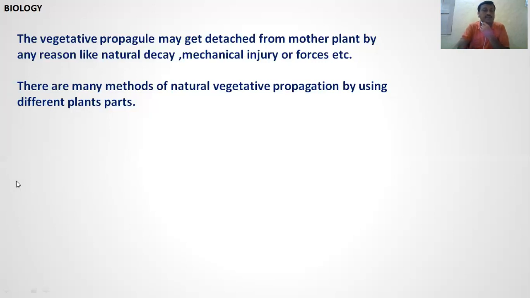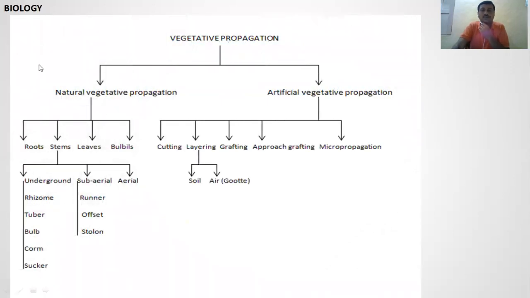There are many methods of natural vegetative propagation by using different plant parts. We are also studying these examples: vegetative propagation, natural vegetative propagation, and artificial. Now see, in natural vegetative propagation, any part like root, stem, leaf, bulbils, buds can take part. The first example is the root.